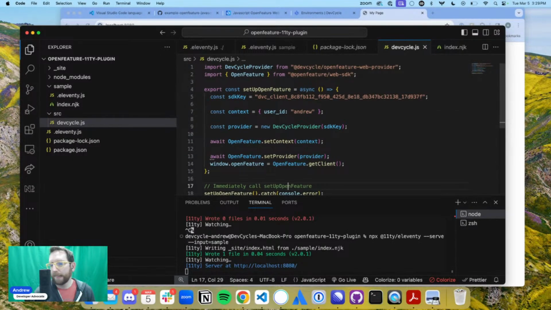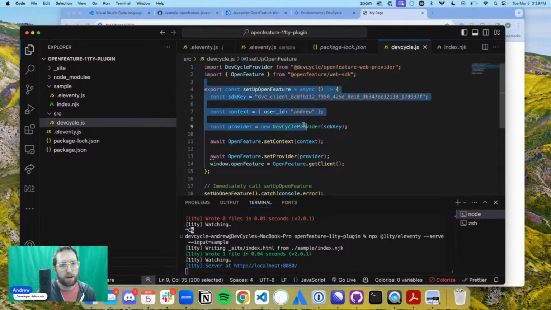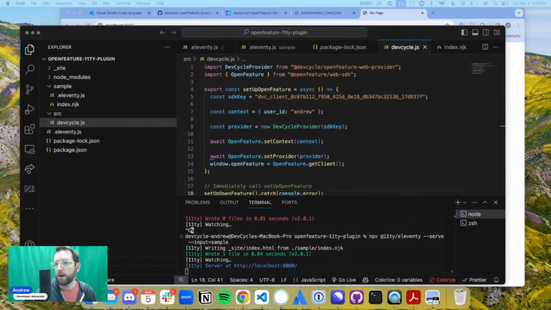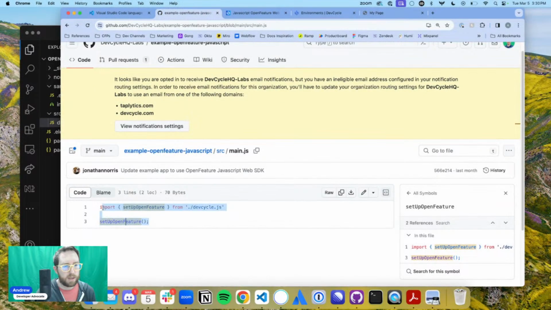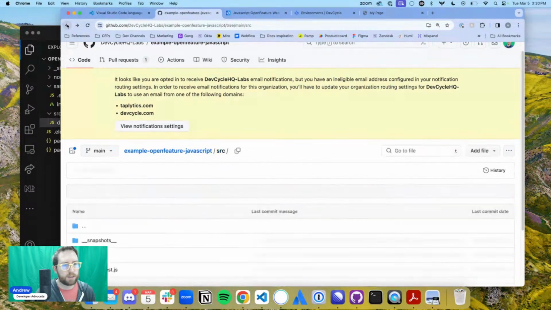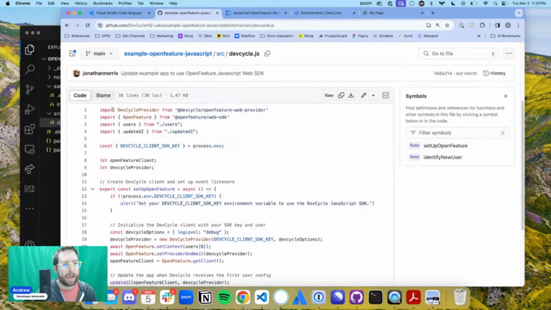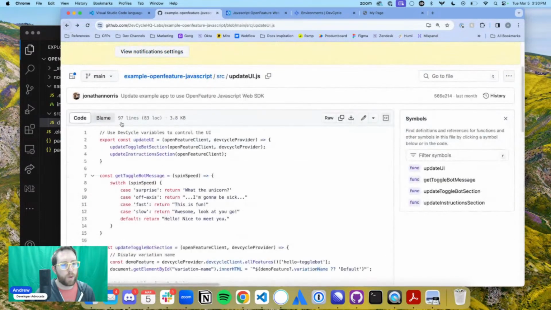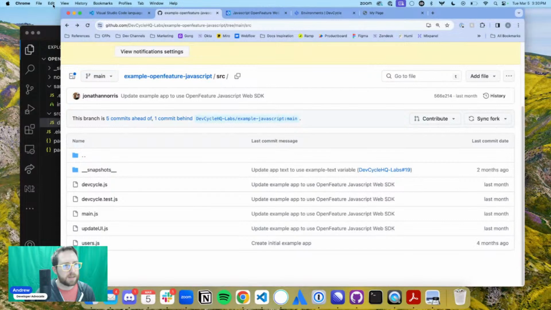So let's go in and see if we can do this. So we got our SDK key. All of this should be working. Now, the downside here is that we are not quite ready to go because, amazing. Yeah, that's what I wanted to do. Okay. Here's the thing. Set up OpenFeature from devcycle.js. Import all this stuff. What we're forgetting about in here is that we used Webpack in this setup.